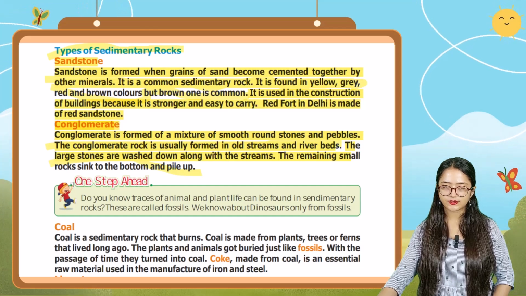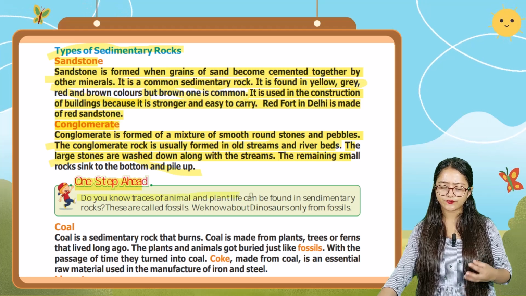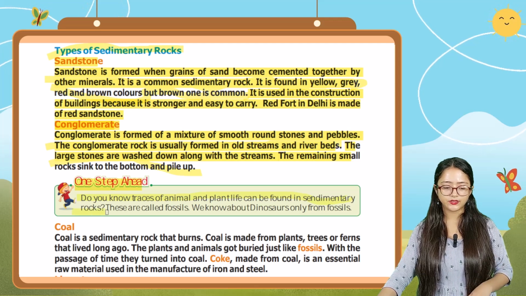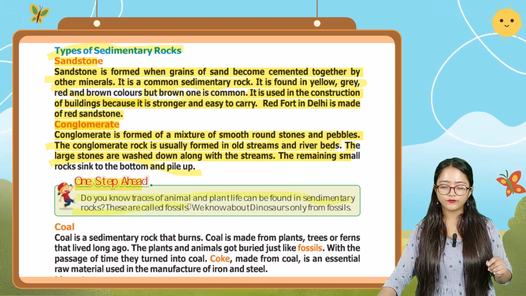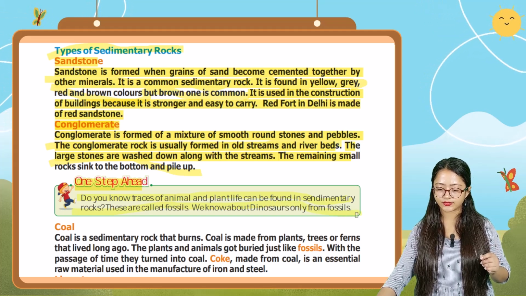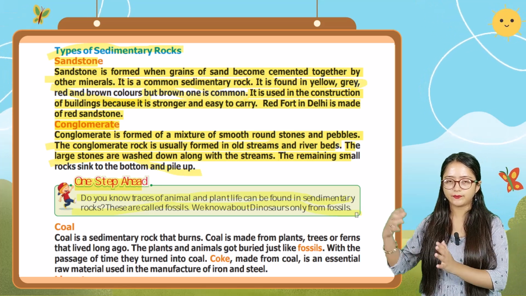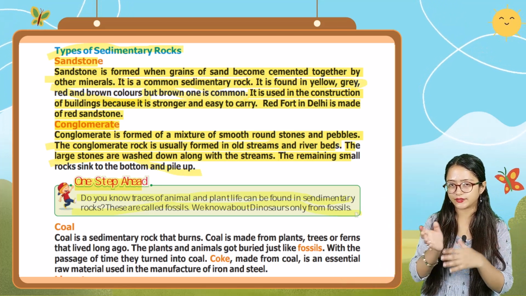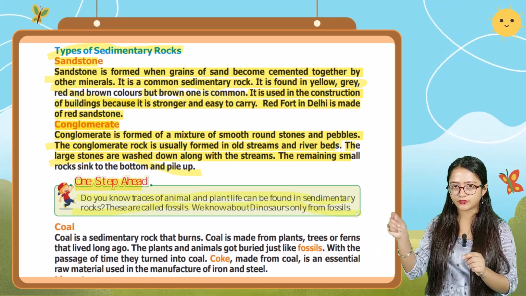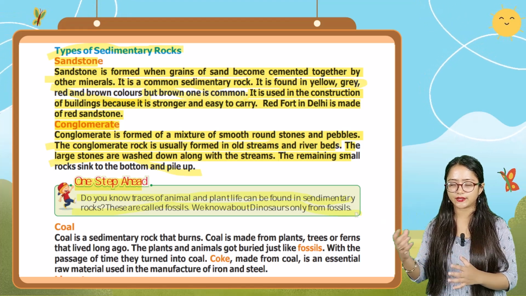Next it is saying another point, that is one step ahead. Do you know traces of animals and plant life can be found in sedimentary rocks? These are called fossils, and we know about dinosaurs only from fossils. So the traces of animals and plants of earlier times can be found in sedimentary rocks. Why? Because sedimentary rocks are made of sediments, little particles, that combine together.